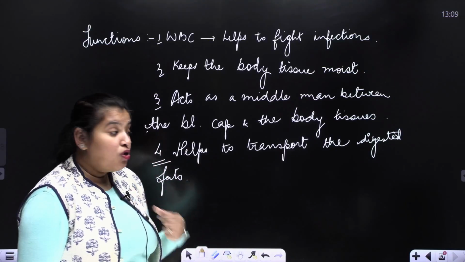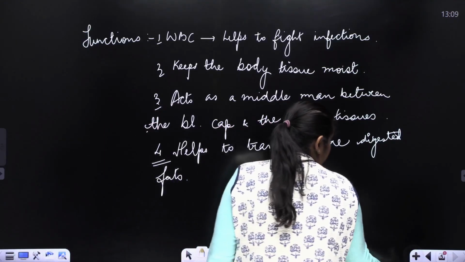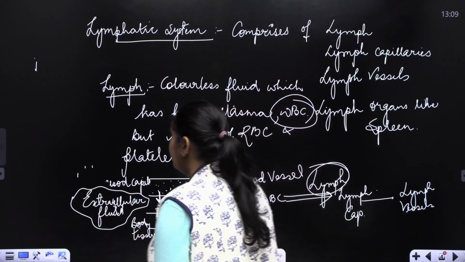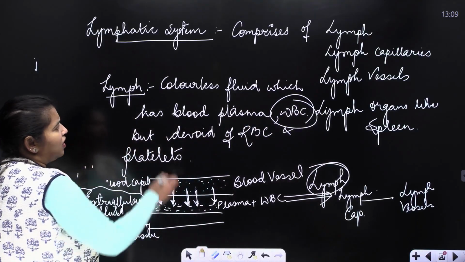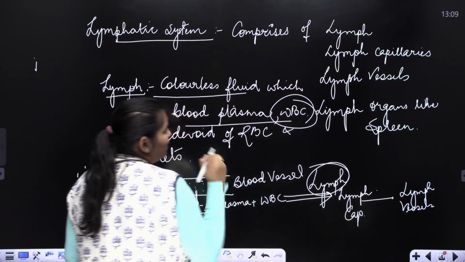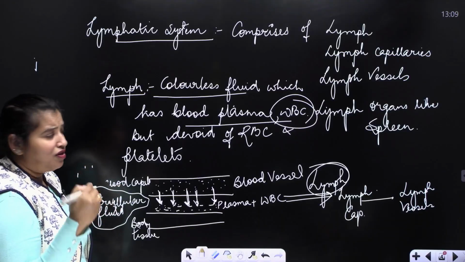You should also know one more thing, because it could be asked as a difference between lymph and blood. You can write that lymph is a colorless fluid, blood is a red colored fluid. Lymph has only blood plasma and WBC, whereas blood has everything.